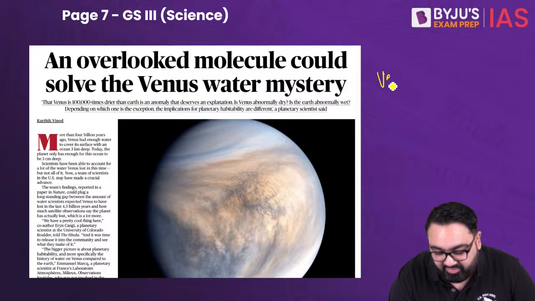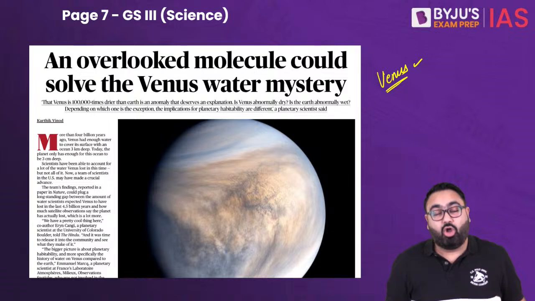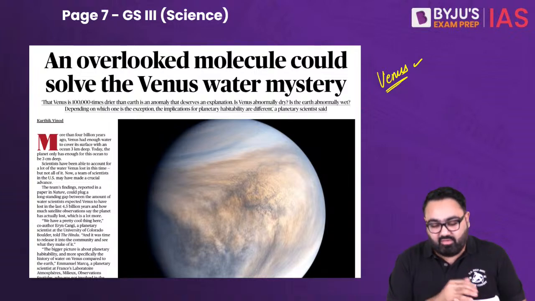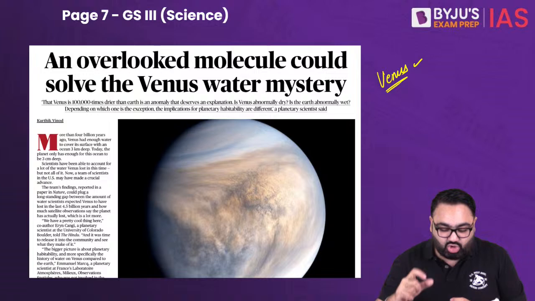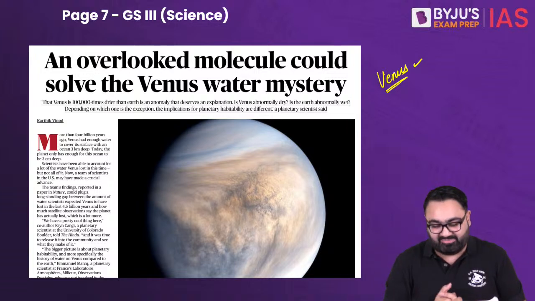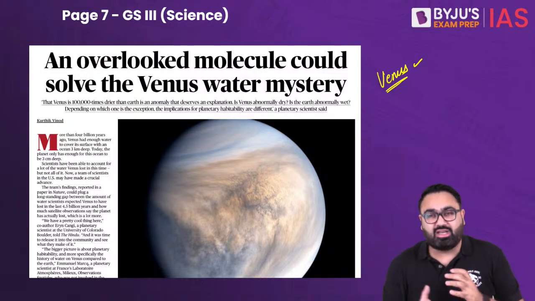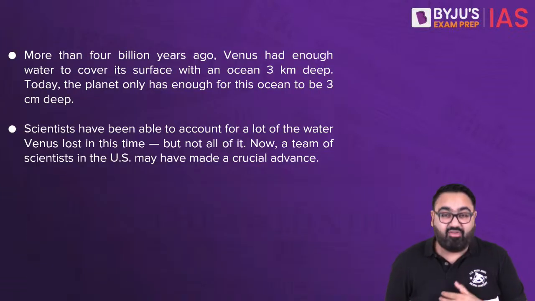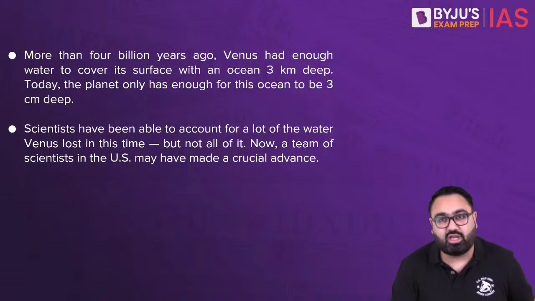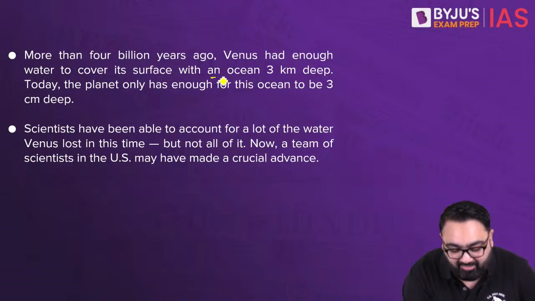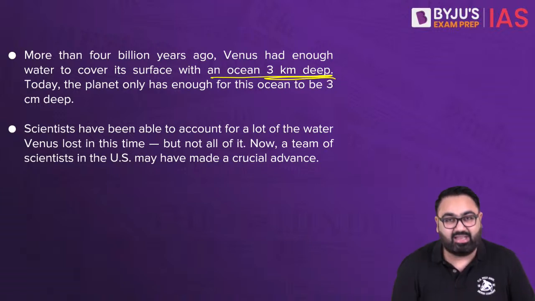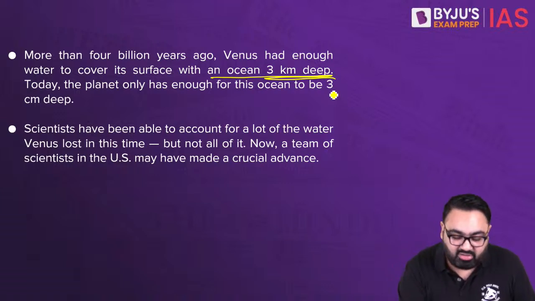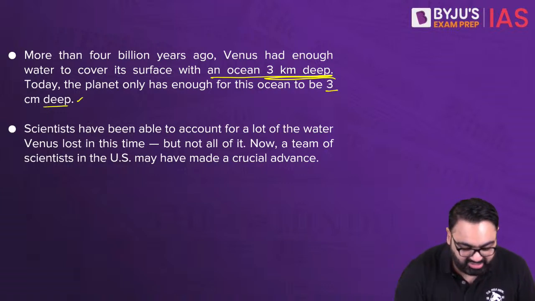It is about Venus. The simple theme of this article is, for a long time scientists have been trying to see why there is so much dryness on Venus. We expected that Venus would have more water than it has right now. Millions of years ago, Venus had so much water on its surface that it could have had an entire ocean 3 kilometers in depth. Now the amount of water on Venus is only enough for a 3 centimeter deep ocean around its surface.